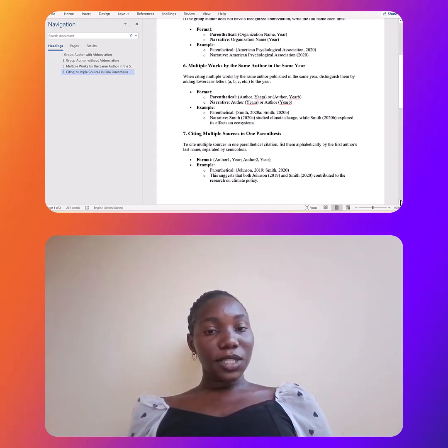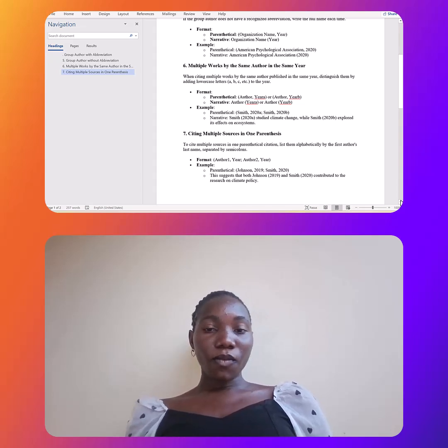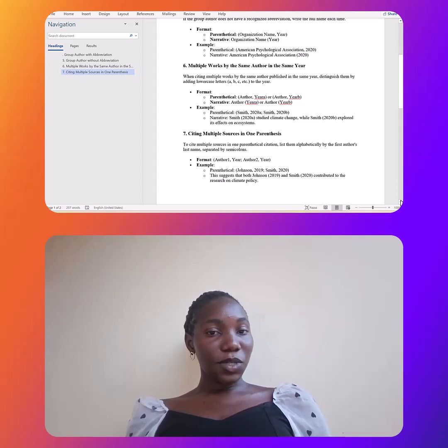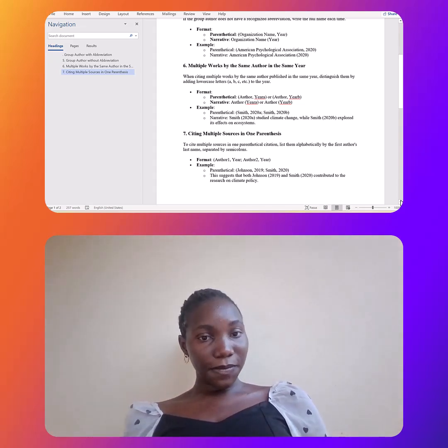We use narrative in the middle or at the start of the work. So you will have Smith, with the year in brackets, 2020a, studied climate change. You continue with your text, while Smith 2020b explored its effect, like that.